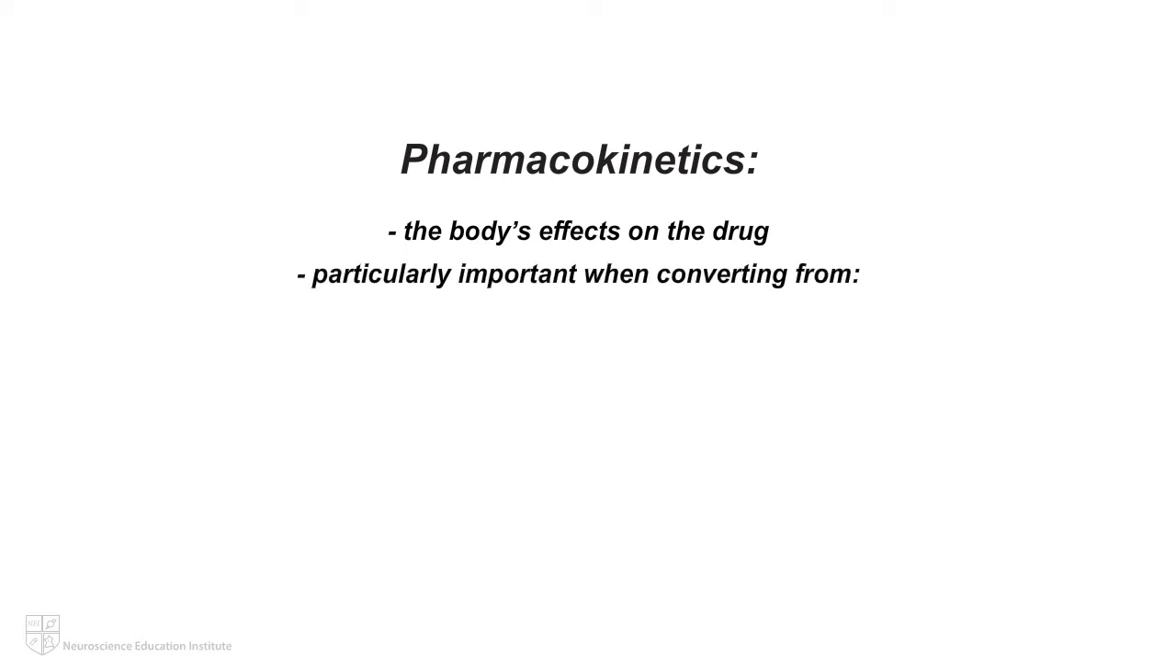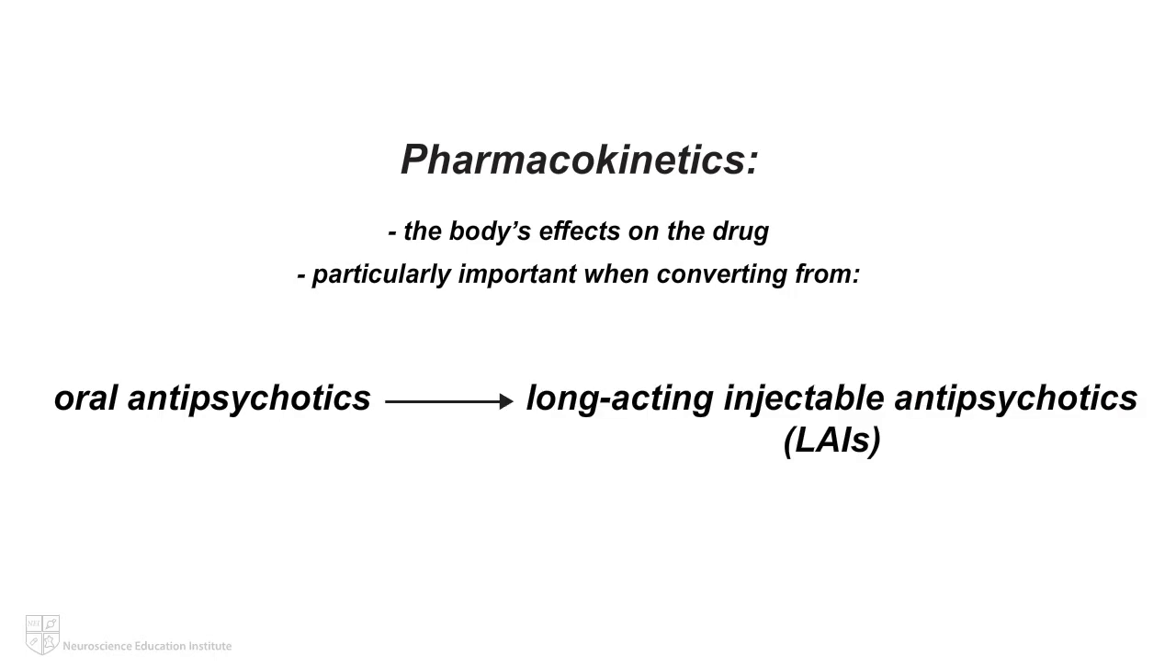The pharmacokinetic properties of a medication, that is, the body's effects on the drug, can be an important factor in determining how successful a treatment is. Pharmacokinetics are particularly important when converting from oral antipsychotics to long-acting injectable antipsychotics, or LAIs. To initiate LAIs correctly, one must understand their kinetic parameters and the relationship of plasma concentrations to clinical effects.